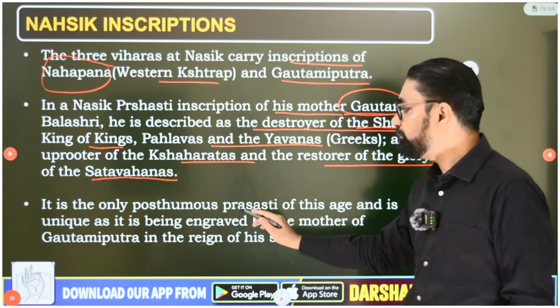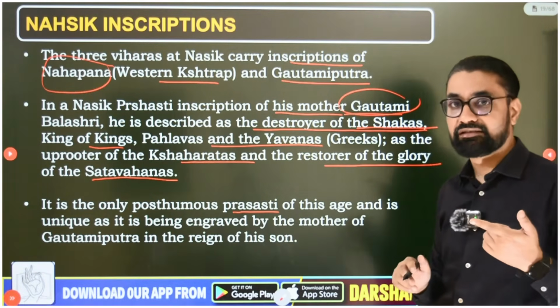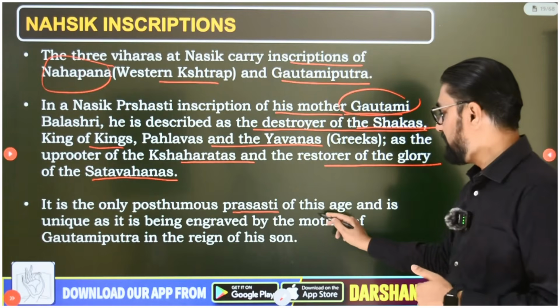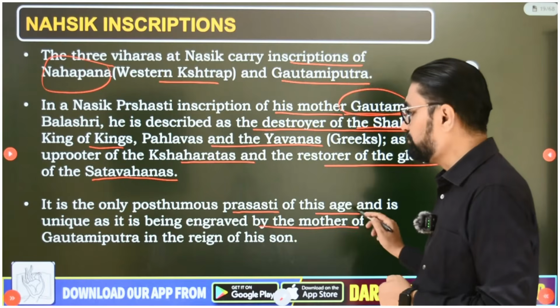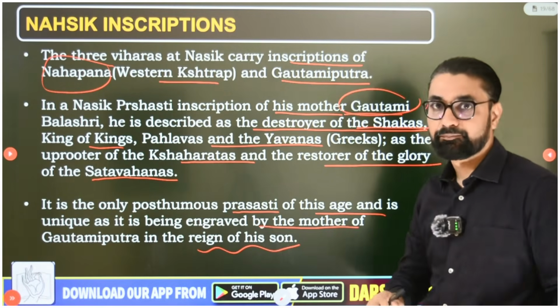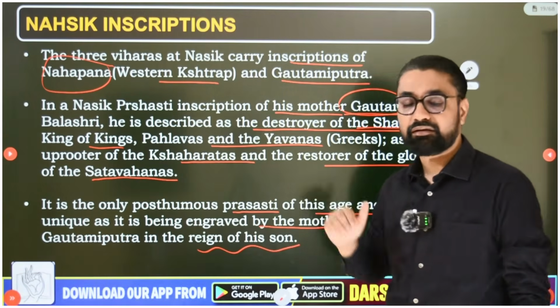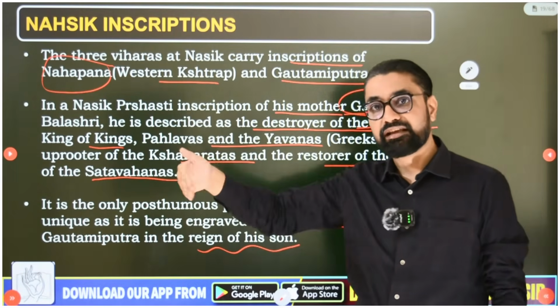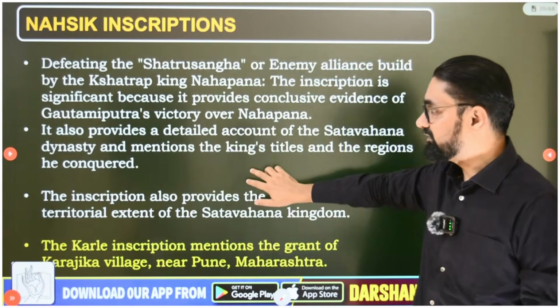So it is the only posthumous Prashasti. Posthumous means written after his death. It is the posthumous Prashasti of this age, and is unique as it is being engraved by the mother of Gautamiputra in the reign of his son. Okay, so this posthumous Prashasti is a very important part. After his death, this Prashasti was created. So remember this basic part.